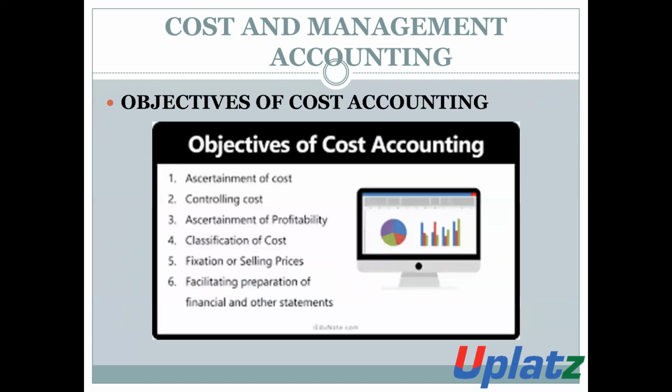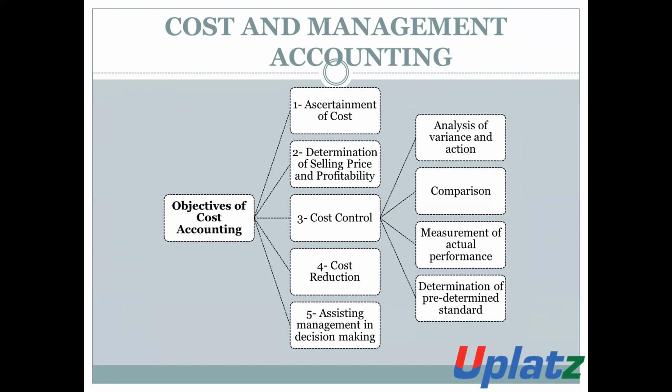Now, in the previous slides, we have discussed all the meanings and the definitions. Now, we will discuss the objectives of cost accounting. What is the objective of cost accounting?